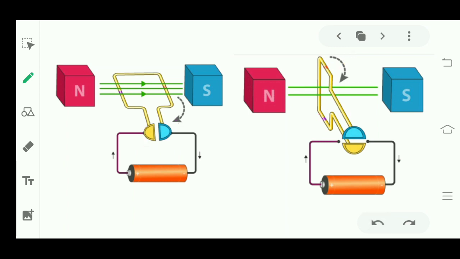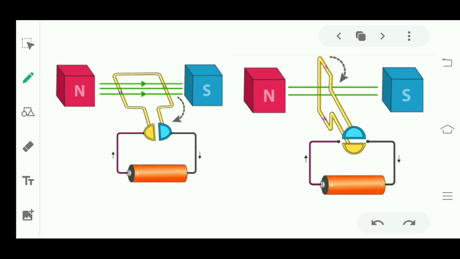Because it gains inertia. What is inertia? If a body is in motion, it will remain in motion until or unless an external force is applied on it. So if it gets a motion, then it will remain in motion. Okay, so it is its half rotation. In half rotation, the commutators cut off with the brushes. Now after completing half, it will complete full rotation.